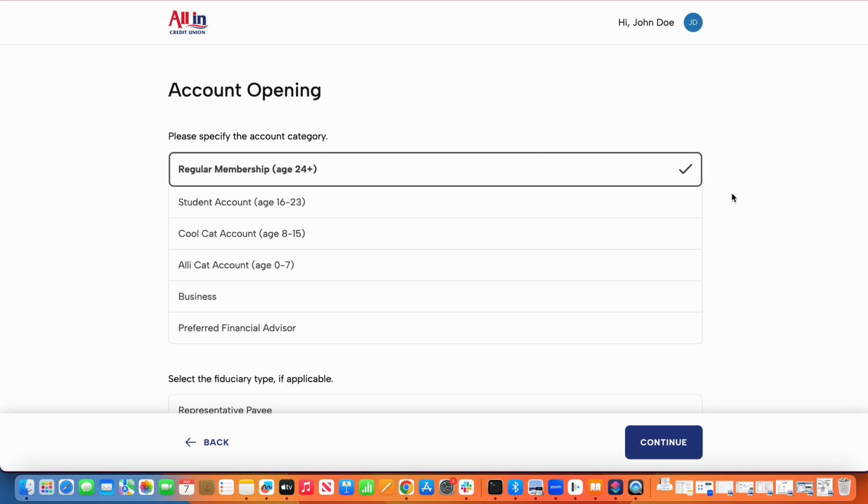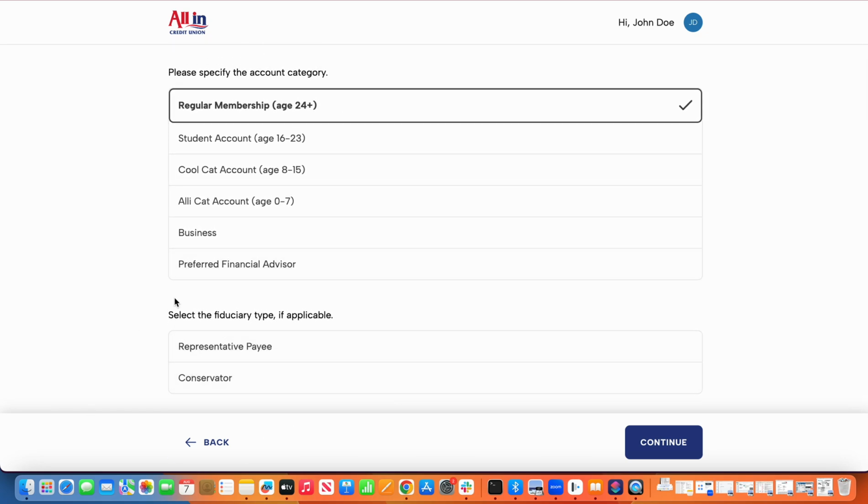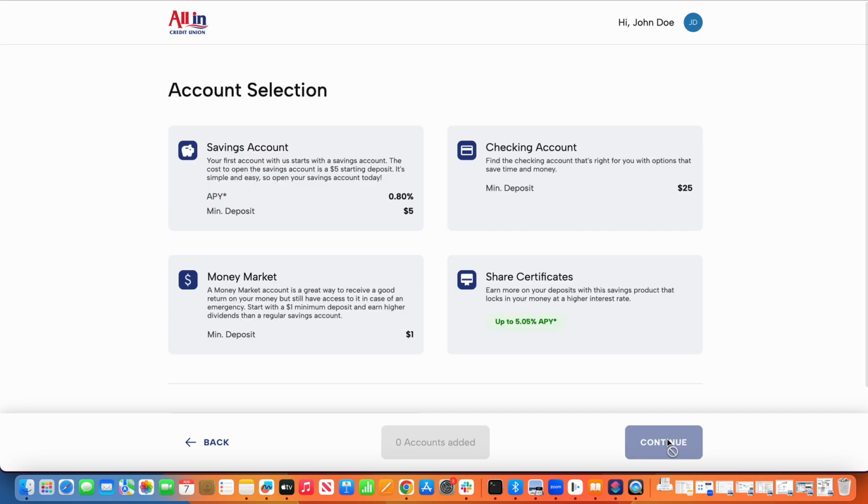Now, what you will see as I choose the membership type is that dynamically below we've also rendered different fiduciary options that they can choose from. So in All-In's example, they do support representative payees and conservatorships, but this would also be where you could identify if this is an account that's going to be titled in the name of a trust. Now, for our purposes today, I'll just choose a regular consumer account.